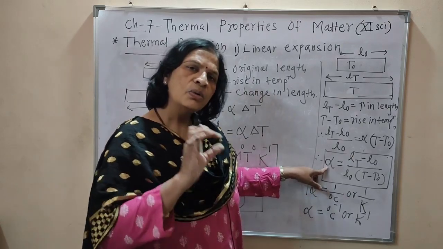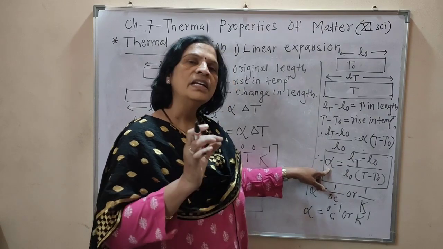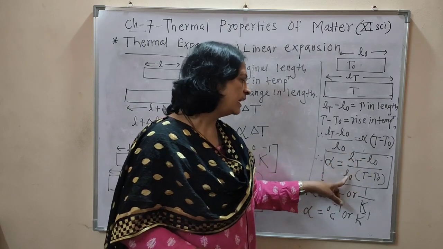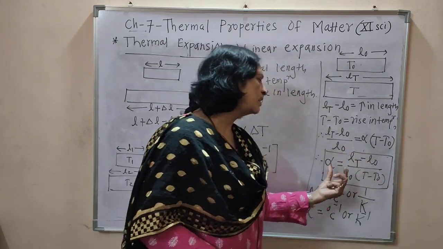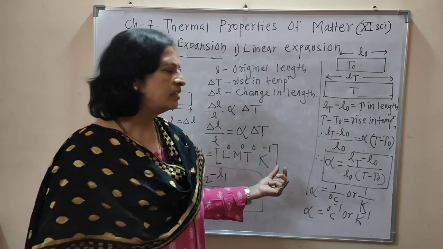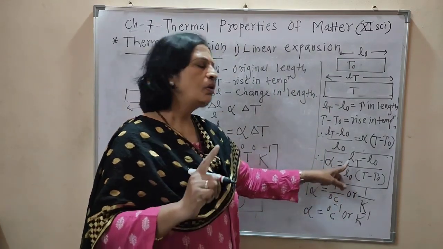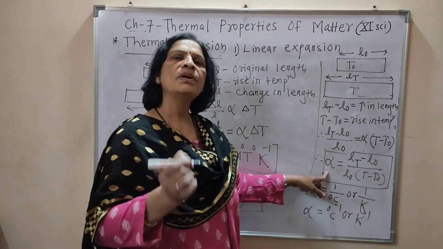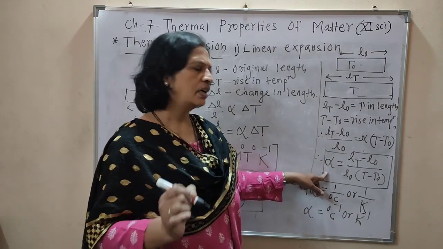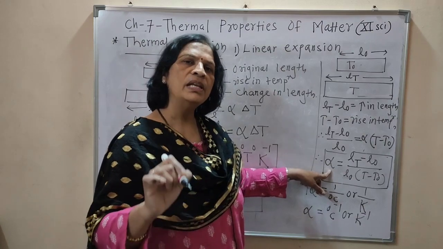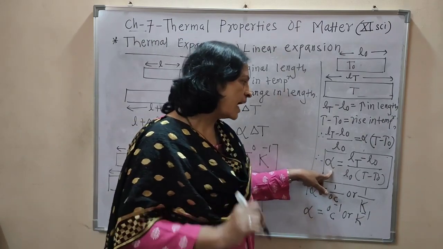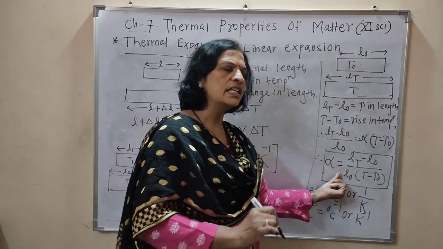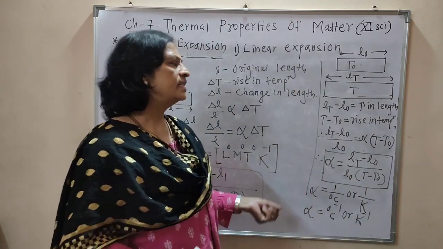What is the name of alpha? Coefficient of linear expansion is defined as increase in length per unit original length at 0 degree Celsius for 1 degree rise in temperature. And that is the definition of coefficient of linear expansion. Understood? I repeat. Coefficient of linear expansion is defined as increase in length per unit original length at 0 degree Celsius for 1 degree rise in temperature.